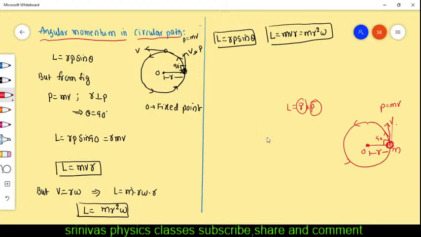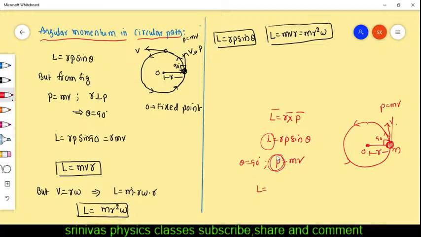Now we have the formula for the torque. Torque is equal to r bar. Sorry, not torque. We are discussing the angular momentum. What is the formula for the angular momentum? rp sin theta. r bar cross p bar in vector form, in magnitude rp sin theta. But theta is 90 degrees in this case. P is mv, the momentum formula, mass into velocity. This you substituted here. This P is the linear momentum, L is the angular momentum.